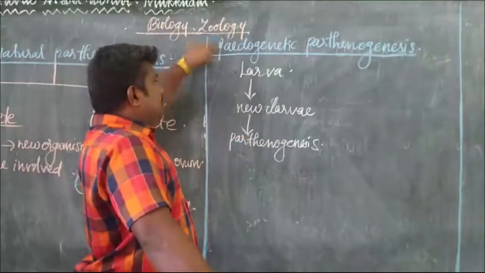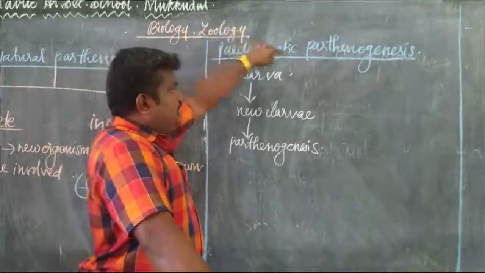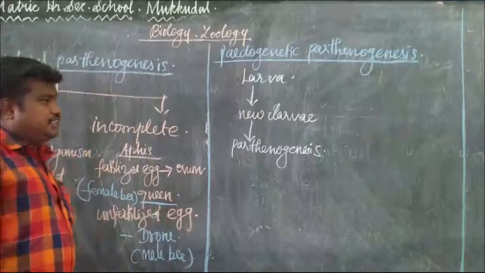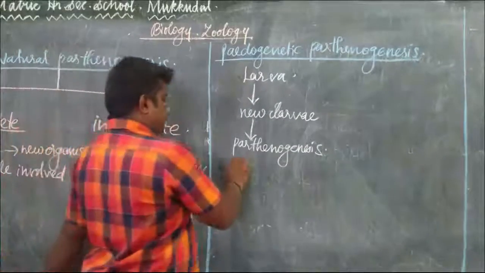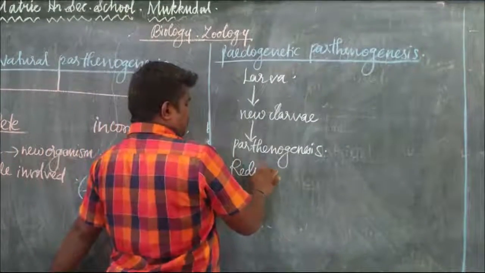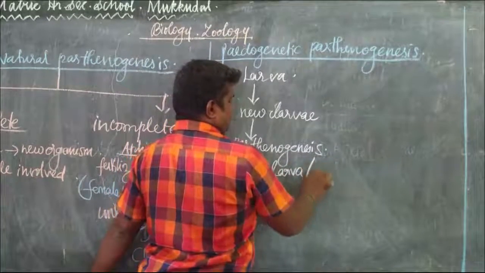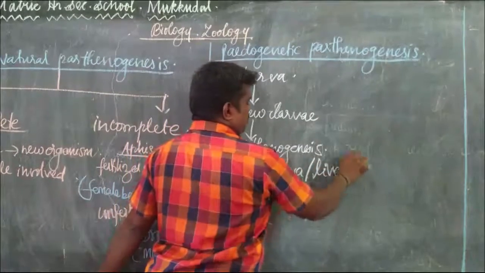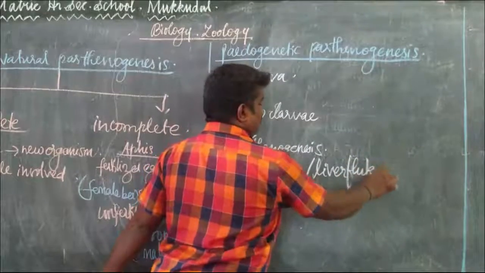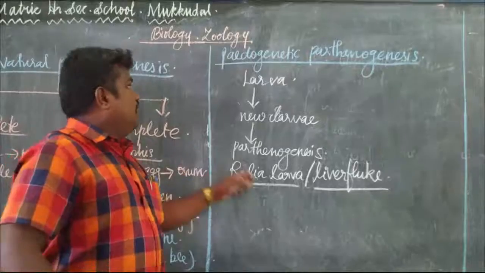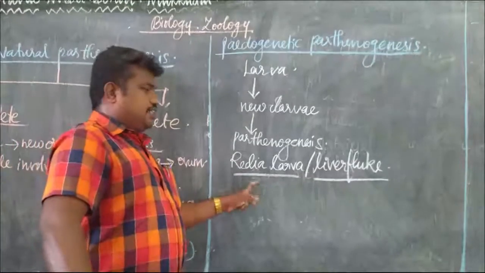That is said to be pedogenetic parthenogenesis. For example, the redia larva and the liver fluke larva. So this is pedogenetic parthenogenesis.